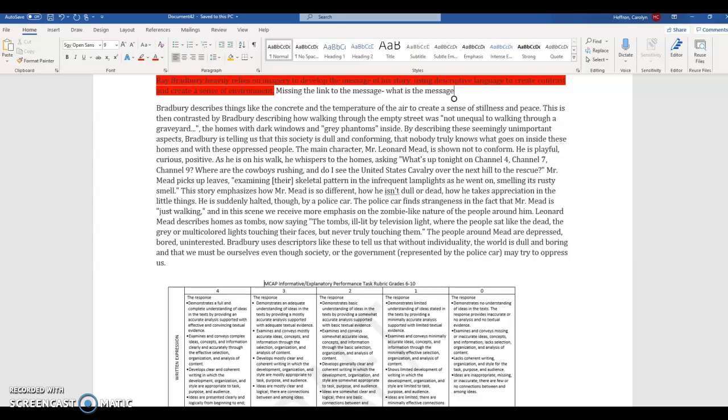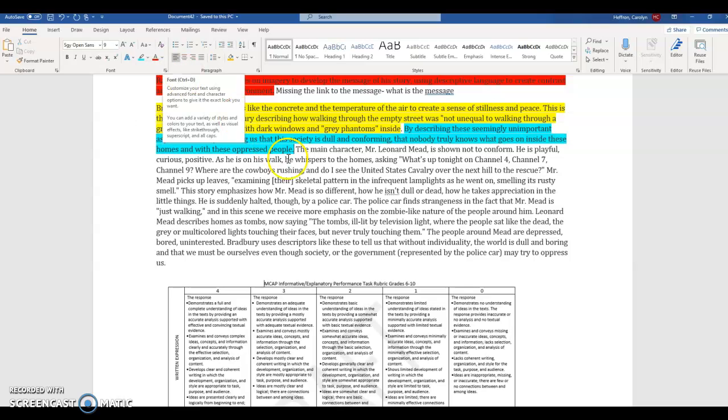Bradbury describes things like the concrete and the temperature of the air to create a sense of stillness and peace. This was then contrasted by Bradbury's describing of how walking through the empty streets was not unequal to walking through a graveyard. This is good evidence. It's not bad evidence here. The homes, the dark windows, the gray phantoms inside. So there's our evidence. By describing these seemingly unimportant aspects, Bradbury is telling us that society is dull and conforming. Nobody truly knows what's going on. Excellent. This is excellent reasoning. But the problem is we don't have a claim that it really can link back to.